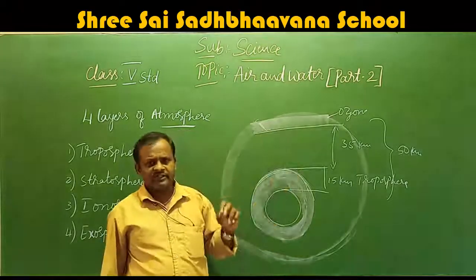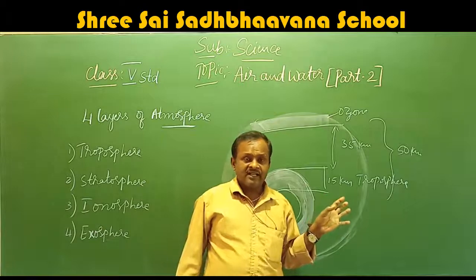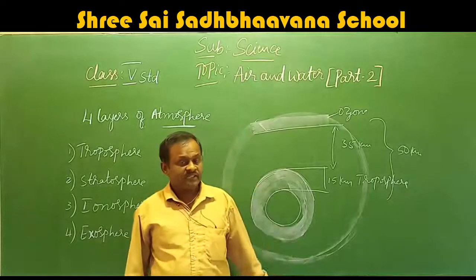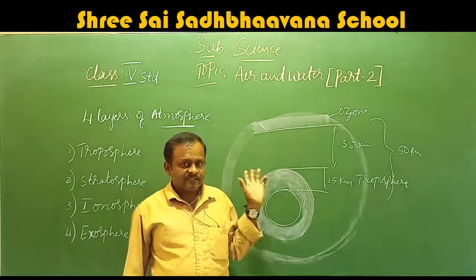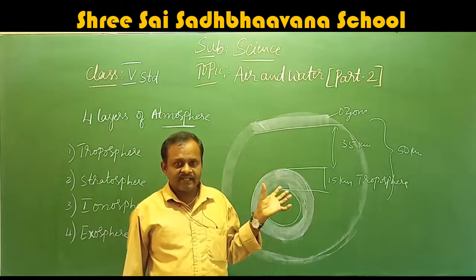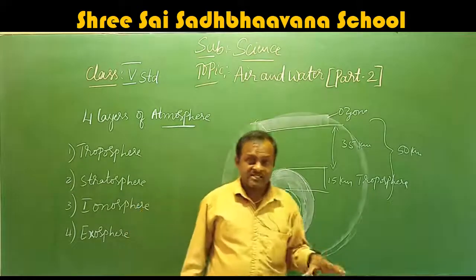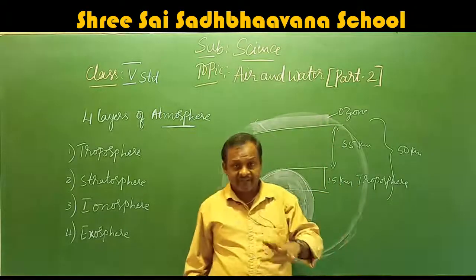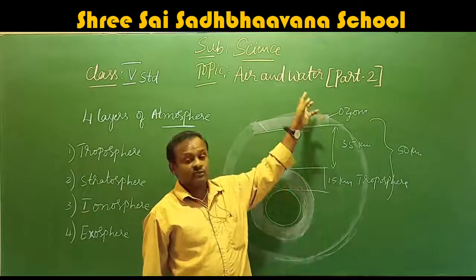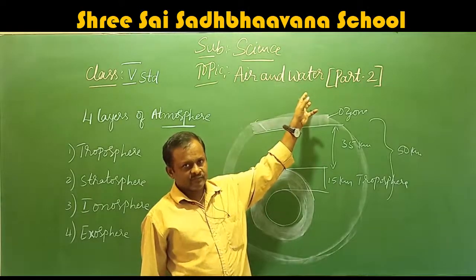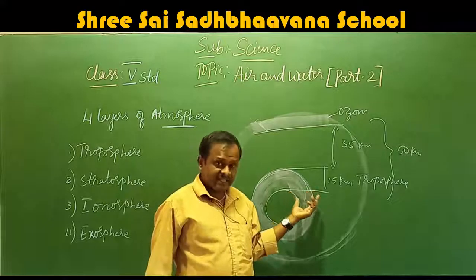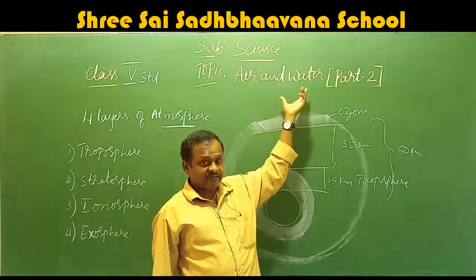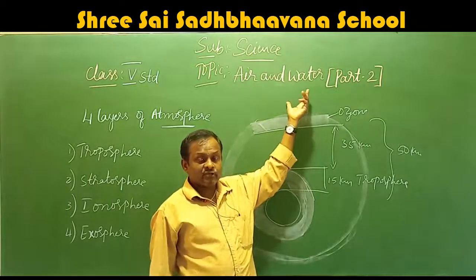What is the use of this ozone layer? This is a very important layer of the air that consists of oxygen, 3 oxygen atoms. What is the use of this layer of ozone? It avoids the ultraviolet rays. The rays we are receiving on the earth are different from the rays present above this ozone layer.